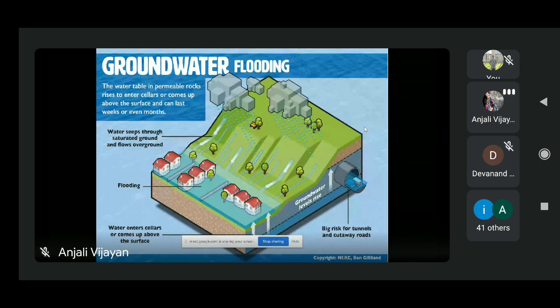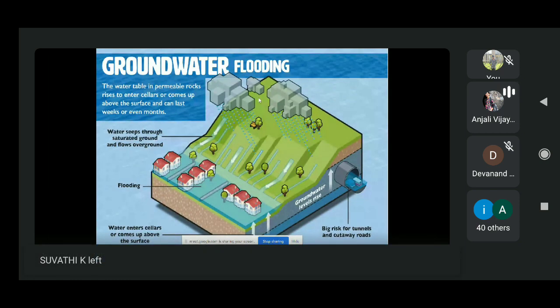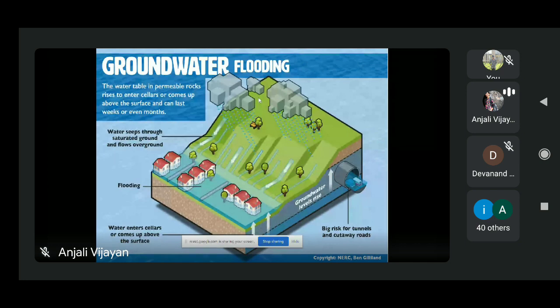During prolonged or extremely heavy rainfall, the ground becomes waterlogged and saturated with water, so it cannot drain away the excess water naturally. This is very common in places with permeable rocks, which allow water to pass through them. This type of flood can last for some weeks or sometimes even months.